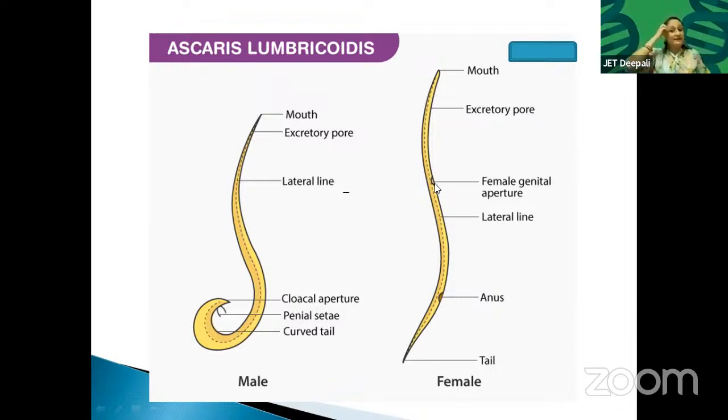Now see, imagine this. I don't have a diagram, but I want you to imagine the way I am imagining. See, this is a roundworm. This approaches the female, and the female genital aperture is here. So what do the setae do? Setae help in the attachment. Its head acts like a hook. They hold the female counterpart tightly, and through the cloacal aperture, they transmit their sperm inside the female. Then internal fertilization takes place, eggs are formed, and these eggs hatch inside the circulatory system of your body. They spread their infection inside the body through this kind of reproduction. They multiply like this. So now this is the excretory hole.